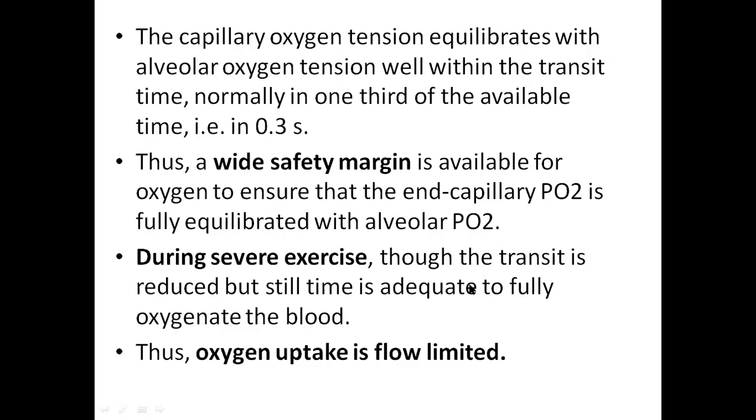Because 0.3 second is still available, oxygen will easily travel from the alveoli into the pulmonary capillaries, and it reaches the required oxygen partial pressure, that is 100 millimeters of mercury. So oxygen uptake is also flow limited. It is more towards nitrous oxide.